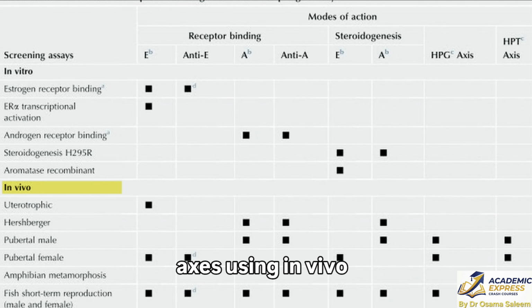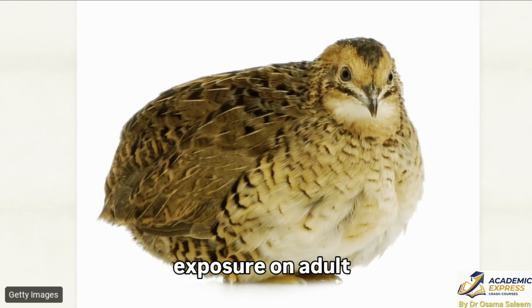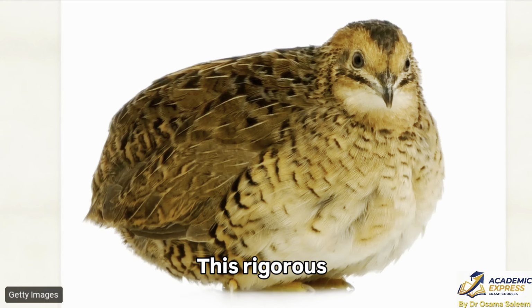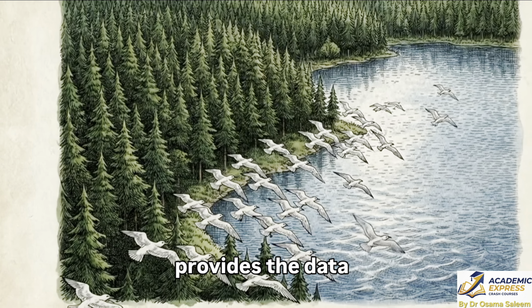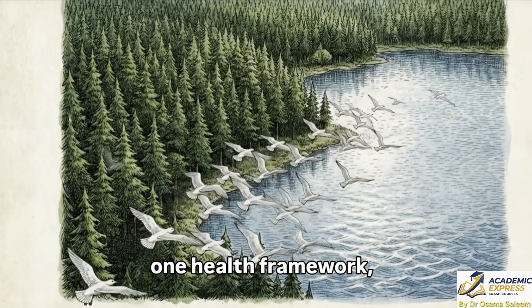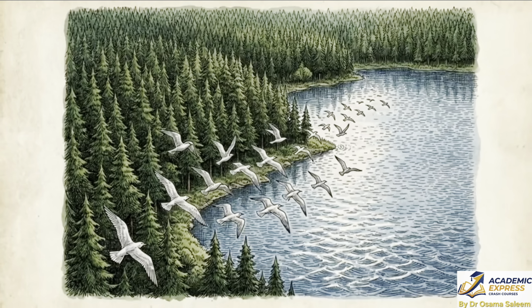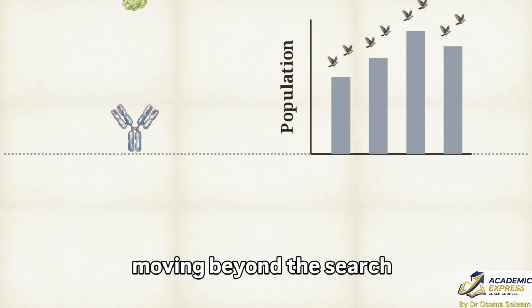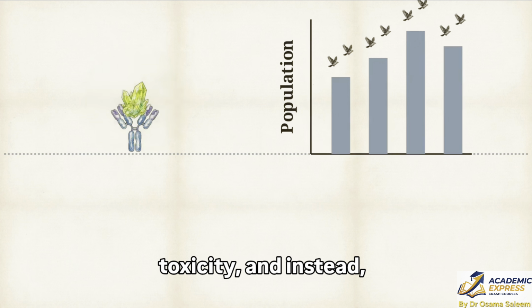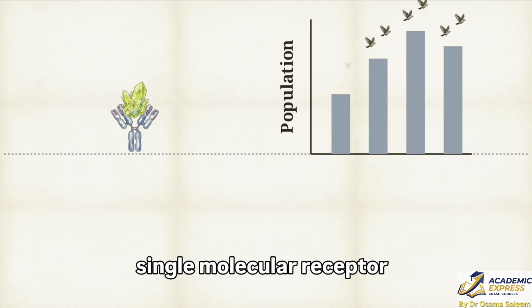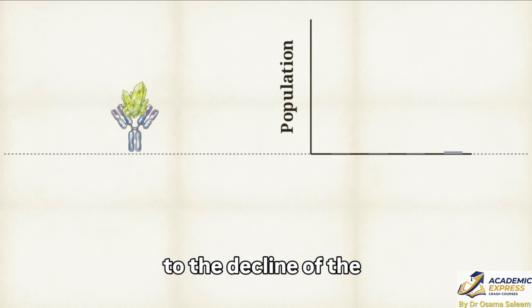Multi-generational tests, such as the Japanese quail 2-generation test, are essential to capture the delayed effects of in ovo exposure on adult reproductive fitness. This rigorous, multi-tiered approach provides the data necessary for the broader One Health framework, linking wildlife health directly to the health of the ecosystem. Protecting birds means moving beyond the search for simple acute toxicity and instead mapping the full adverse outcome pathway from the single molecular receptor to the decline of the species.